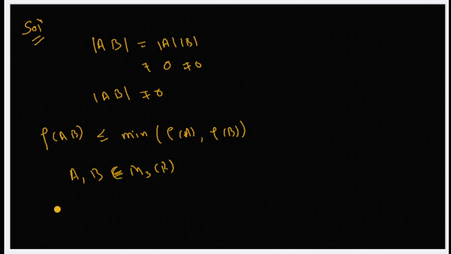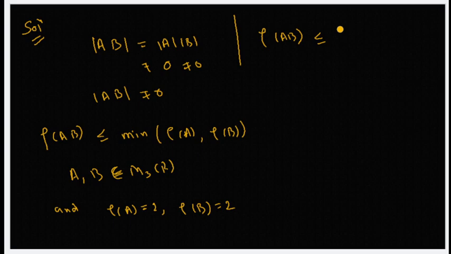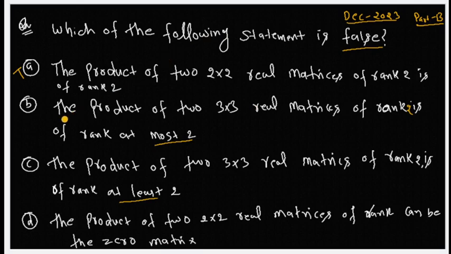The rank of A is 2, it is given, and the rank of B is also 2. So the rank of the product AB is less than or equal to 2. Clear? So the product of 3 cross 3 matrices of rank 2 is of rank at most 2. It means it is a correct option, true. So A is true, B is true, and C, obviously C is false because it says at least 2.